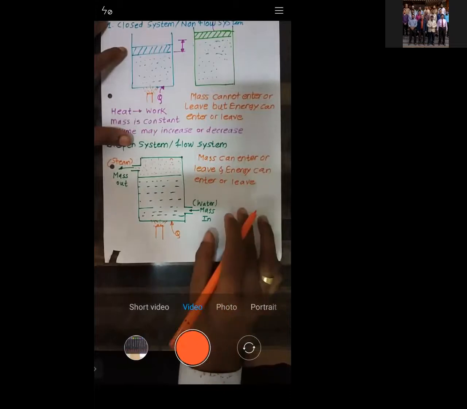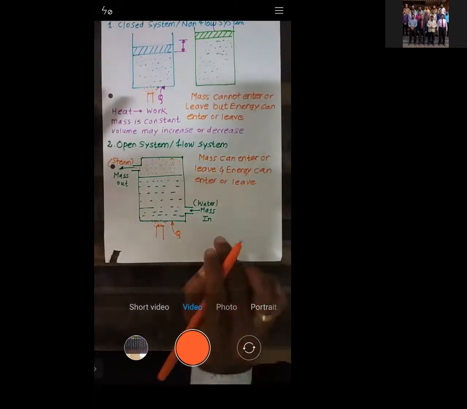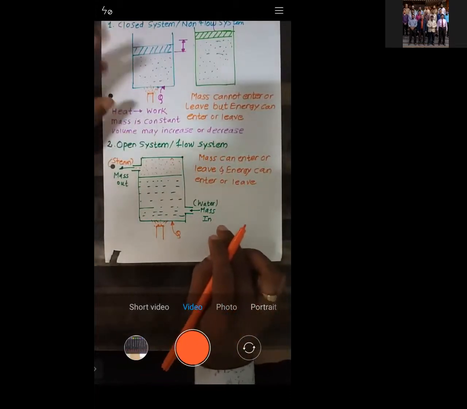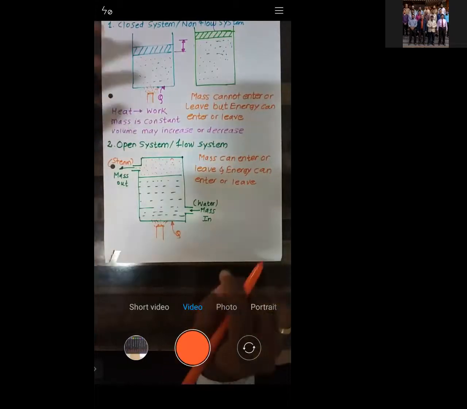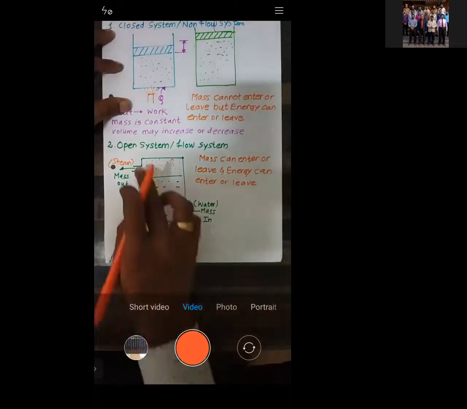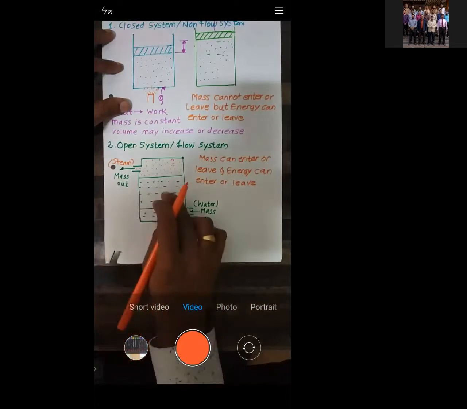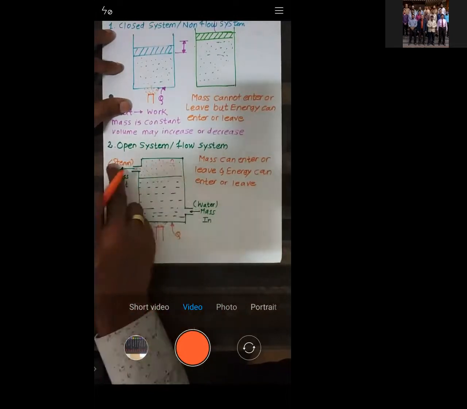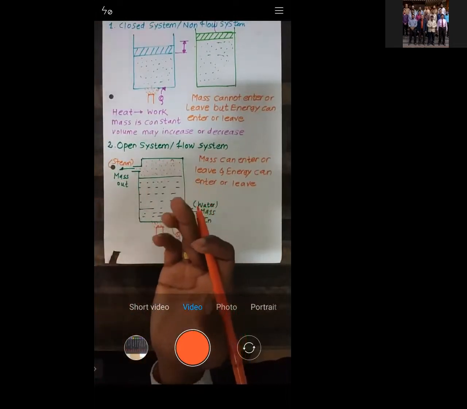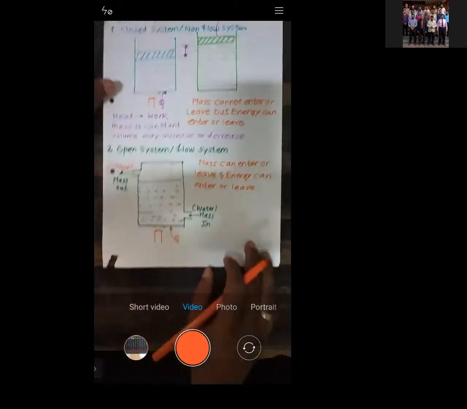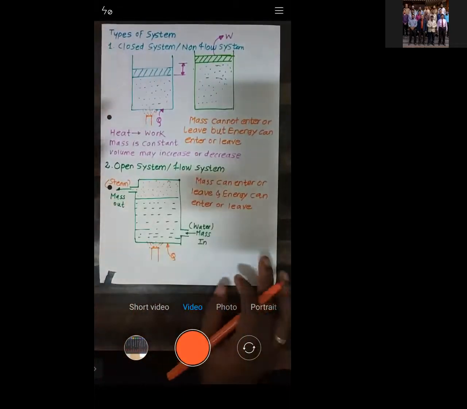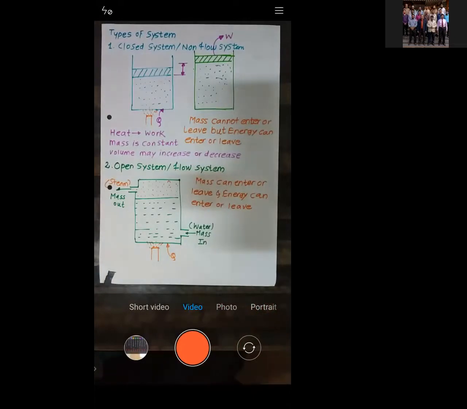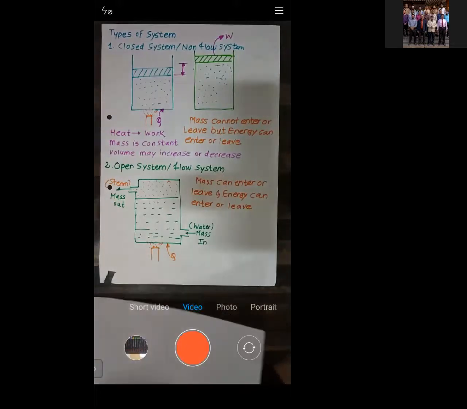Mass as well as energy can enter or leave. Mass is entering, mass is leaving. Energy is entering in the form of heat, and leaving in the form of heat again. So that is called an open system. Is it okay?